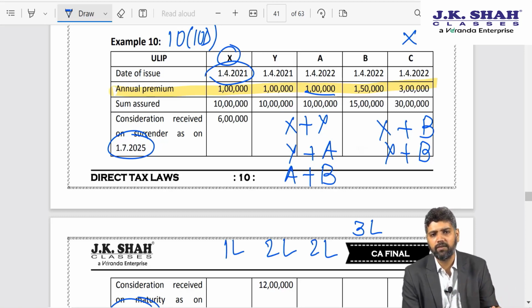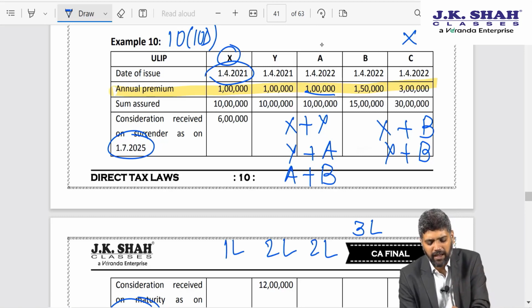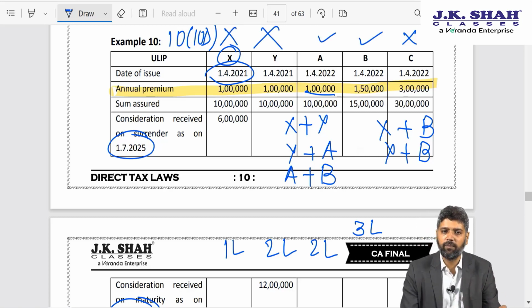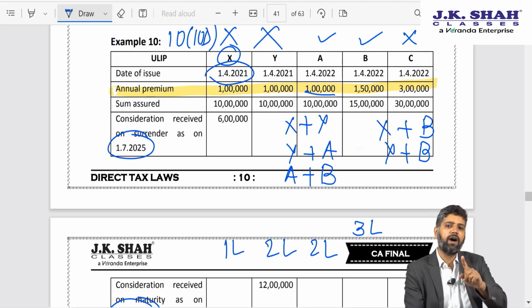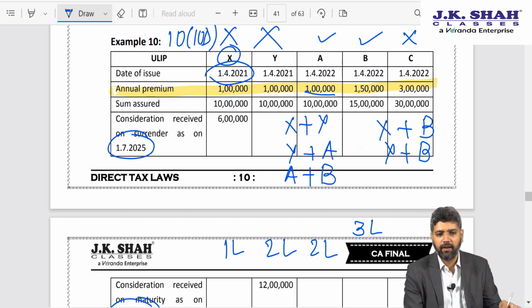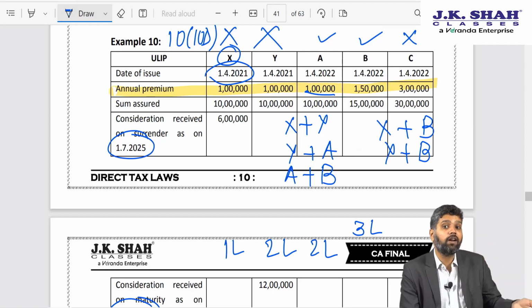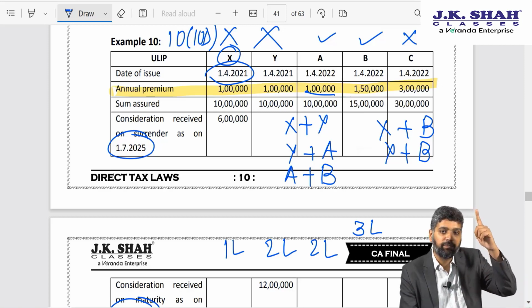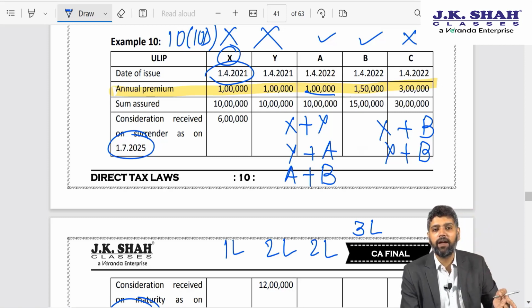Either of the two combinations can be claimed as exempt. So let us say A plus B is exempt, then X will be taxable and Y will be taxable. I hope you understand why B is definitely required and why X is definitely not required. B is definitely required, gain is maximum. X is definitely not required because gain is minimum.